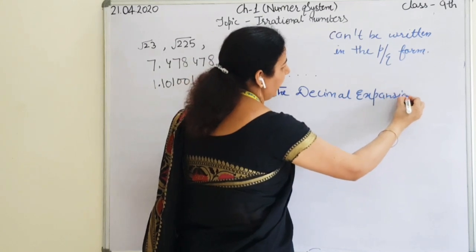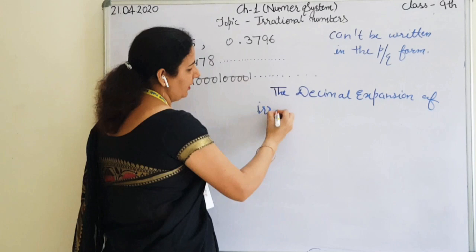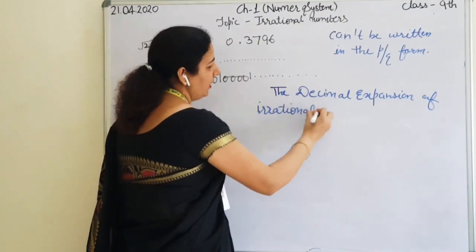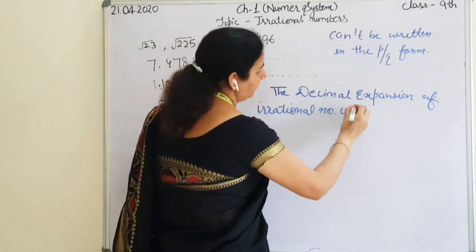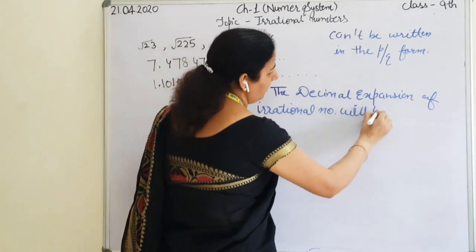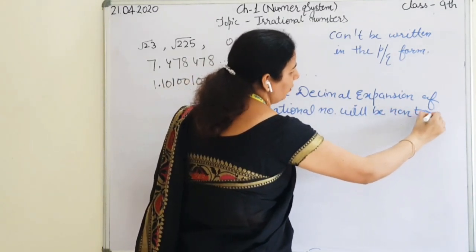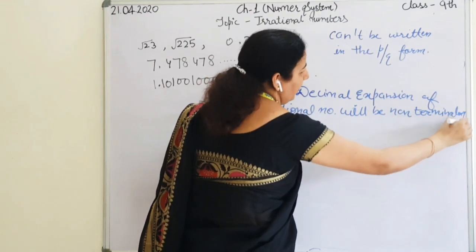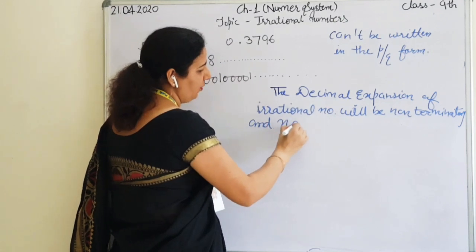The decimal expansion of irrational numbers will be non-terminating and non-recurring.